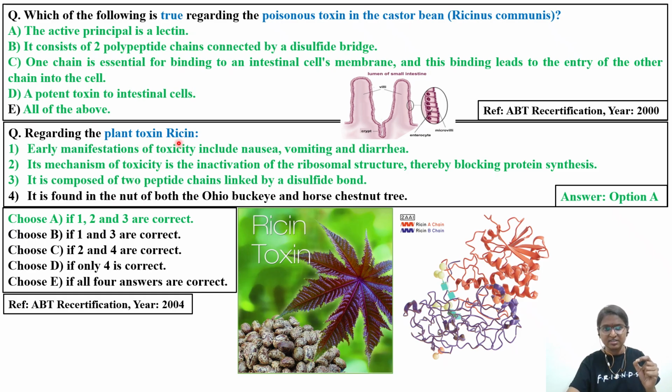Regarding the plant toxin ricin, early manifestations of toxicity upon acute exposure include nausea, vomiting and diarrhea. Ricin's mechanism of toxicity is inactivation of ribosomal structure, as I told you, impairment of protein synthesis, thereby blocking protein synthesis. Ricin is composed of two peptide chains linked by a disulfide bond. If you read the important notes with respect to the textbook, earlier questions were from 2000. Even in 2004, two to four questions about ricin came repeatedly, from the year 2000 to 2010 in the recertification examination papers.